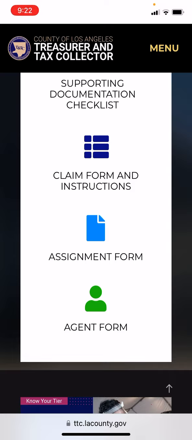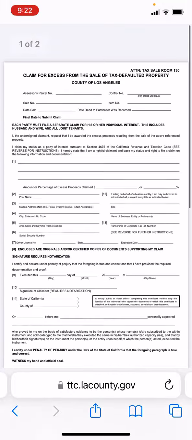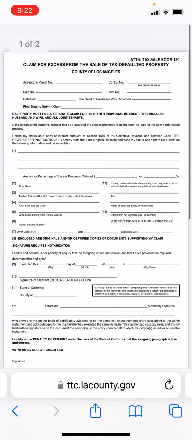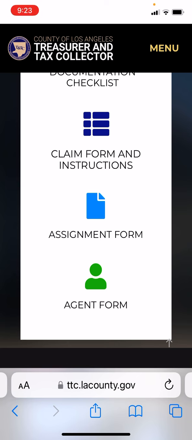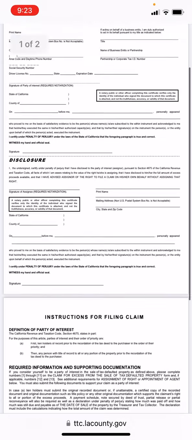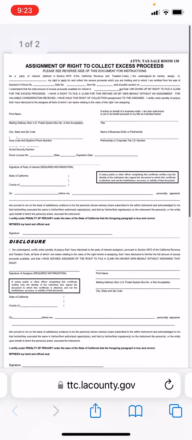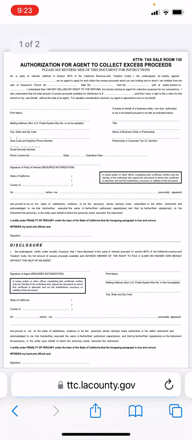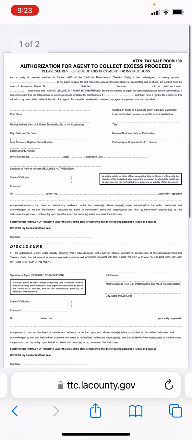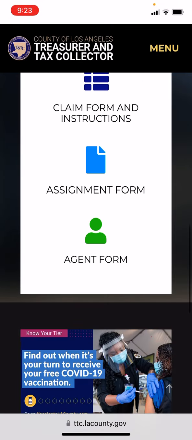Claim form and instructions. Let's just take a quick look at it. This is the claim form. It usually just has to be signed and notarized. You'll go ahead and fill all that out. Not hard. Assignment form. All right, assignment of rights to collect excess proceeds. So in this county, this is Los Angeles County in California, you need to fill this out, right? And then an agent form. You need to go ahead and fill out an agent form to get registered with that county. I kind of like that because usually when they do that, they send the money directly to you since you are working on behalf of that client.